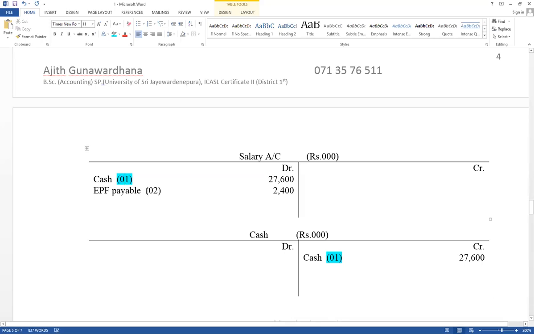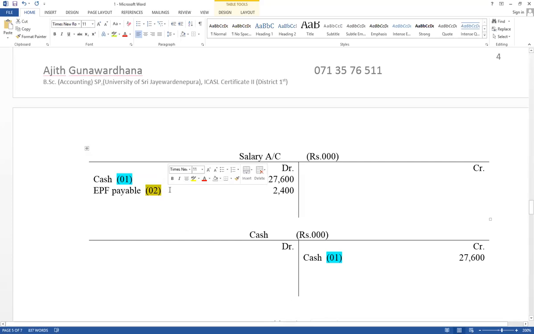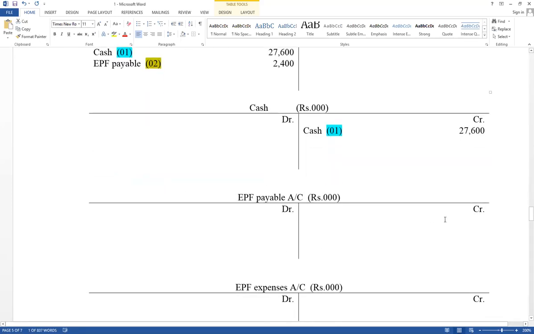Salary account debit, EPF payable account credit. The EPF payable account should be credited as a salary. EPF payable account credit 2,400. Description: name of other ledger account as a salary. That is step number 2.